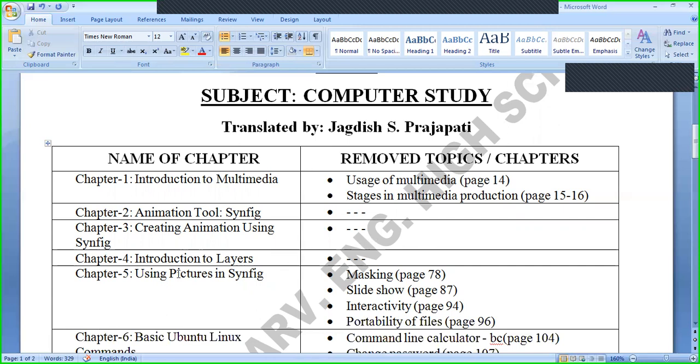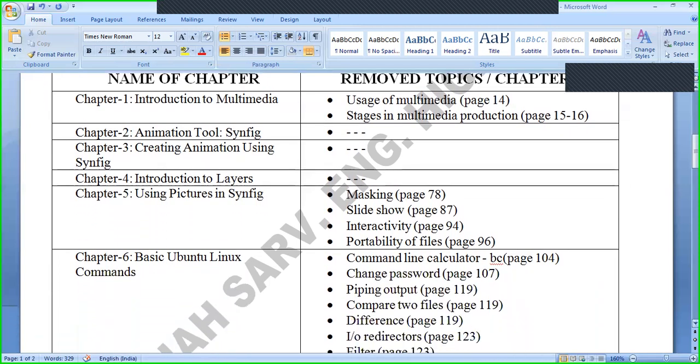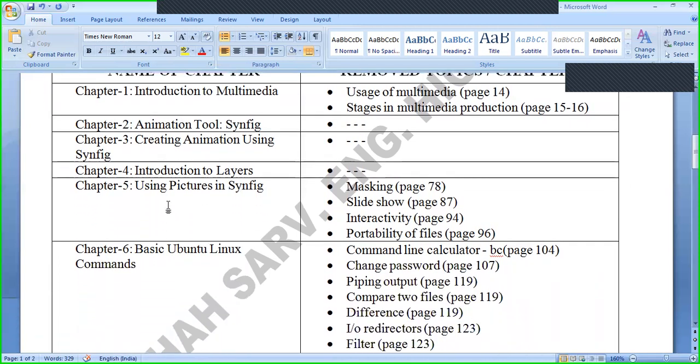Similarly, chapter number 4, Introduction to Layers. There is no topic reduced from these three chapters, chapter number 2, chapter number 3 and chapter number 4. Means you have to prepare all the topics of chapters 2, 3 and 4 for the examination. Let's go to the next chapter, chapter number 5, using picture in Synfig. In this, I have mentioned here the topics which are excluded. Other than these topics, you have to prepare everything.